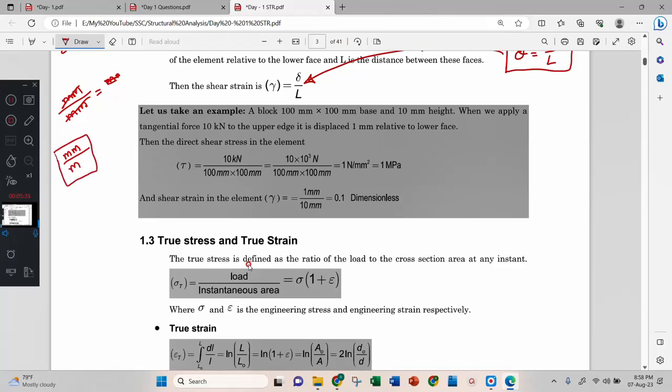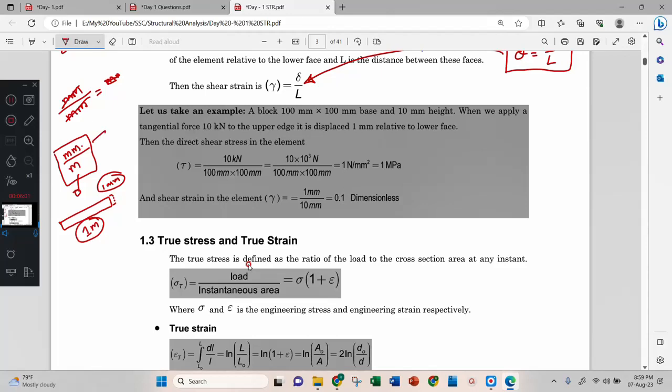We will be stuck with this equation, this unit. See, mm per meter. Actually, meter will cancel, but still they will call strain mm per meter. Why? Because it is very easy to understand. If the bar is 1 meter, and it extends 1 mm, it means 1 mm per meter.